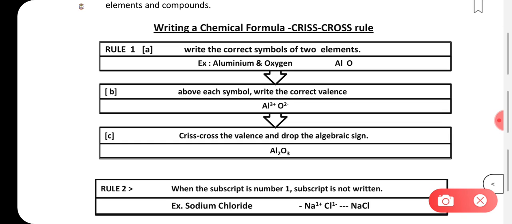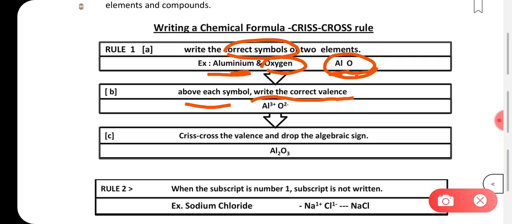Okay, so what you have to do, you have to write the symbol first. You have to write the correct symbol for both the elements. For aluminium it is Al, and for oxygen the symbol is O. Now above each symbol write the correct valency, like what is the number of electrons that it can lose or gain. So we see that aluminium can lose 3 electrons, whereas oxygen can gain 2 electrons.